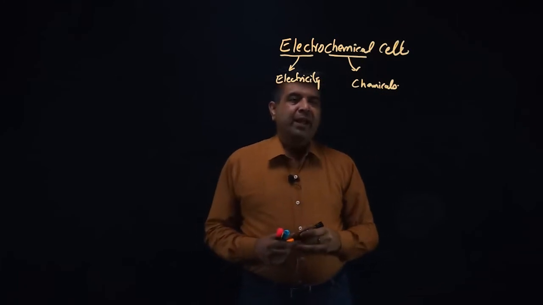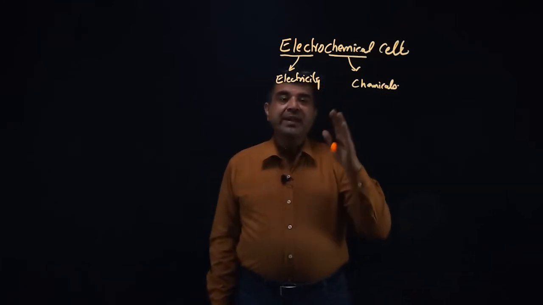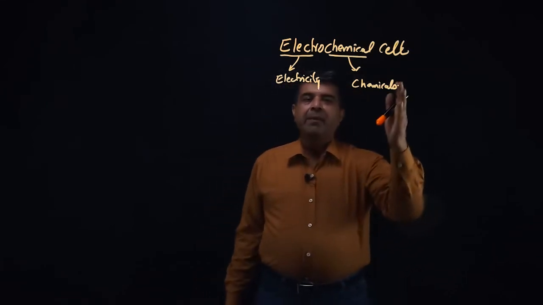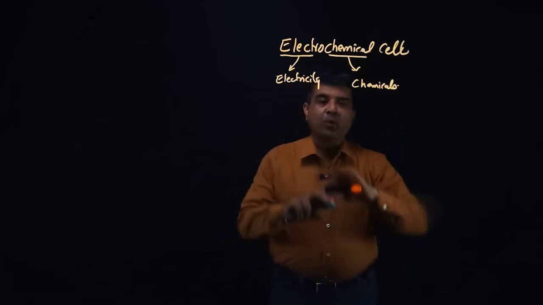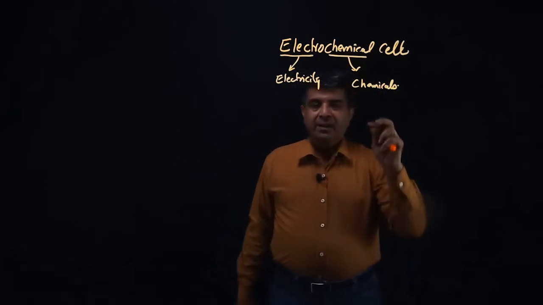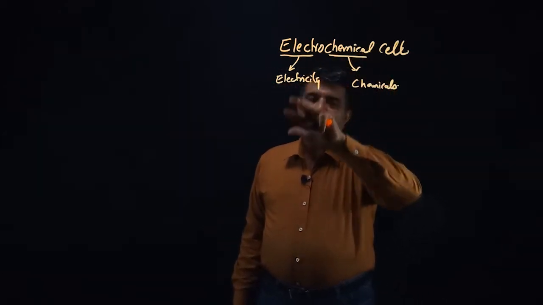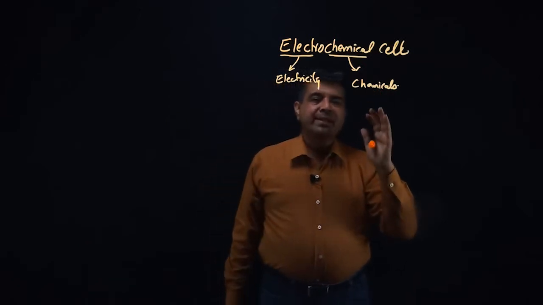So when we produce electricity using chemicals or the chemical substances, if chemical substances can be converted into electrical energy, the processes that are dealing with the conversion of chemical energy into electrical energy are considered in this electrochemical cells.